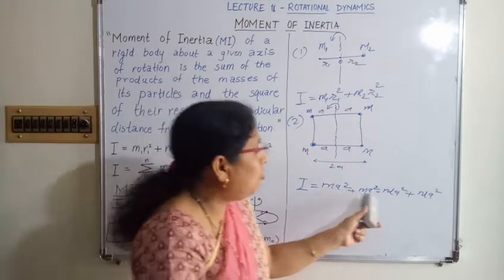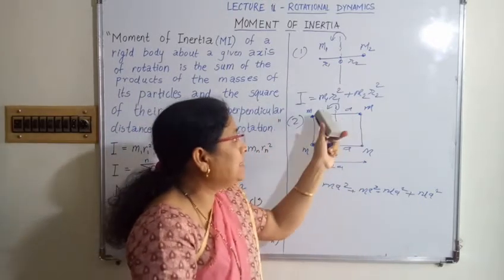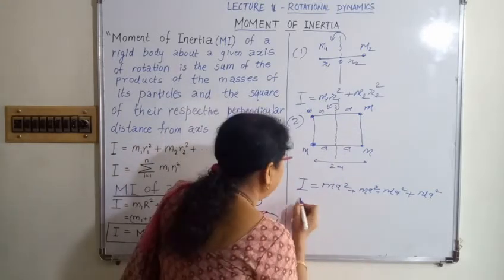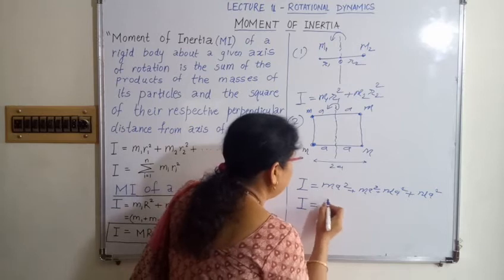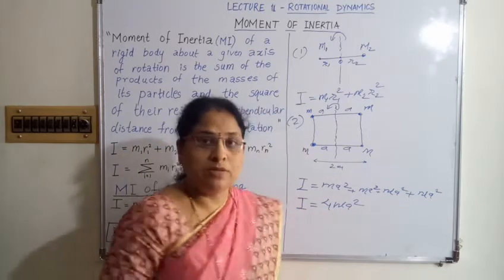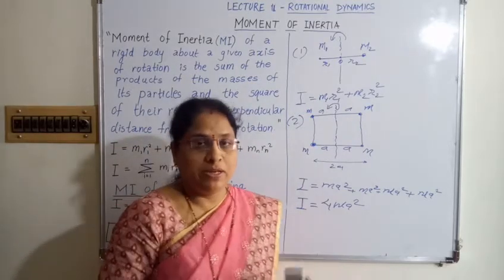As there are four particles of the same mass and all are situated at the same distance a from the axis of rotation, I get this equation, and I is equal to 4 times mass into the square of its distance from the axis of rotation. That is the moment of inertia.